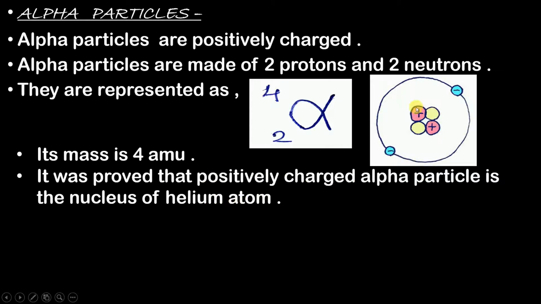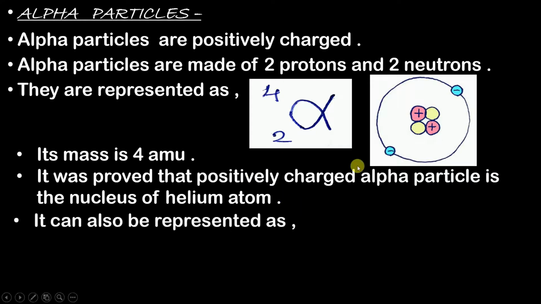Why is it the nucleus of helium atom? Because alpha particles consist of 2 protons which are there in the helium nucleus and 2 neutrons which are also there in the helium nucleus. Therefore they said that the nucleus of helium is nothing but the alpha particle. Okay.